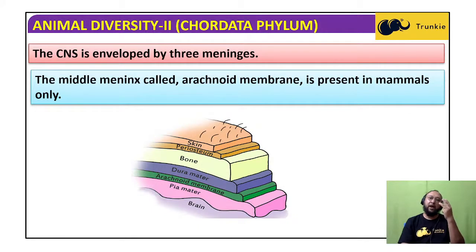Pia mater, arachnoid membrane, and dura mater. These three are the meninges. They are covering the central nervous system, brain and spinal cord. And after that is the bone. In the case of the brain, it is the skull, and in the case of the spinal cord, it is the vertebral column. Then after the bone is the periosteum, then the skin, and then the hair.